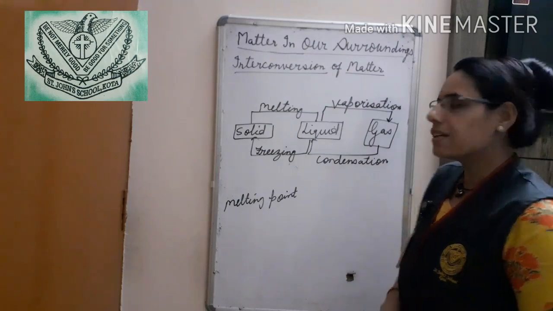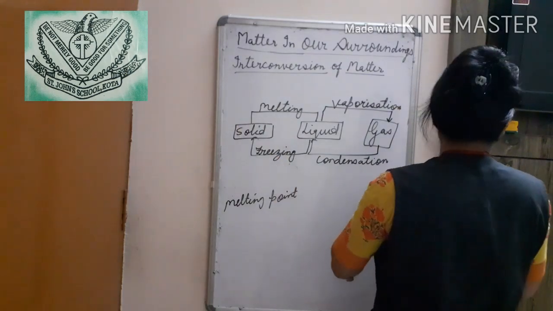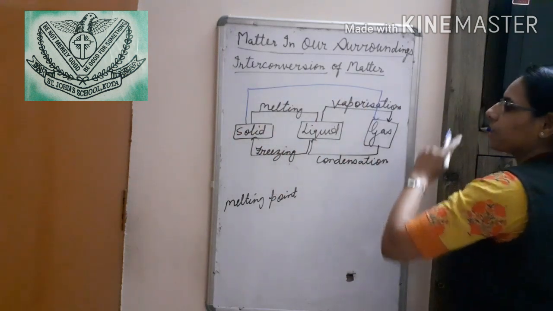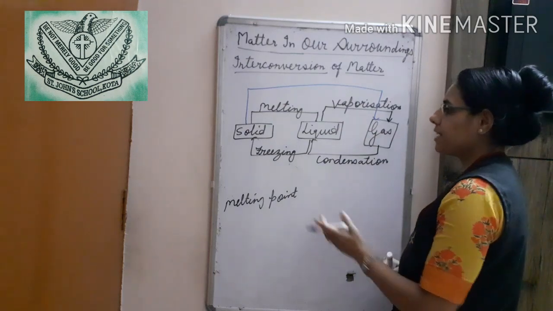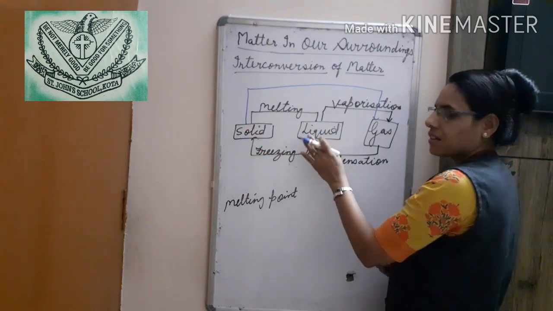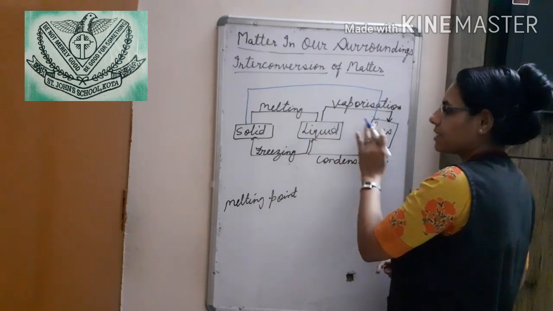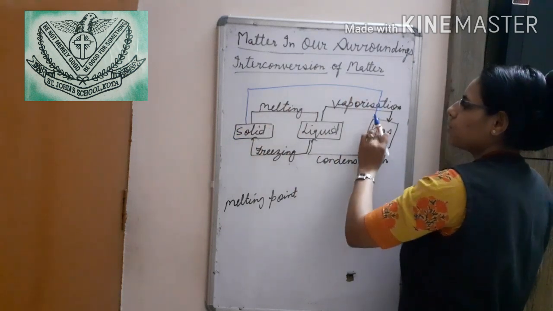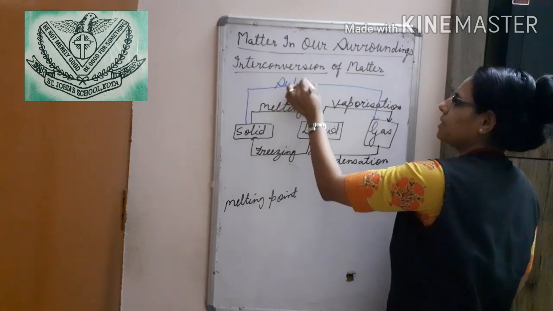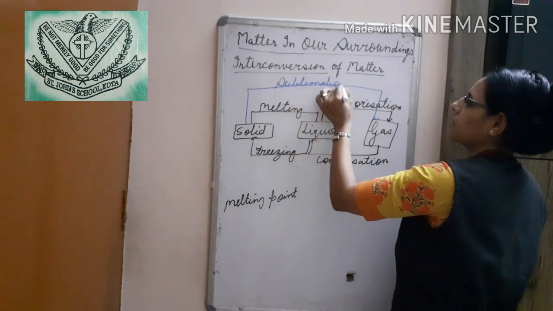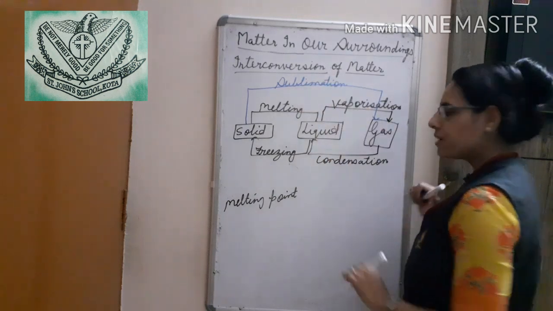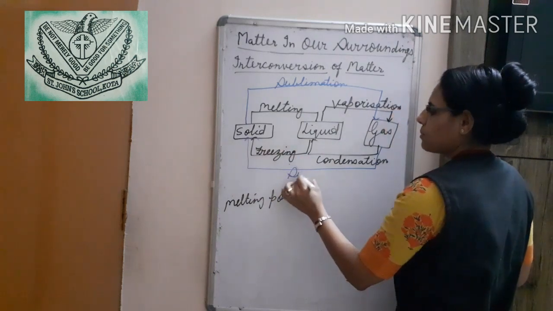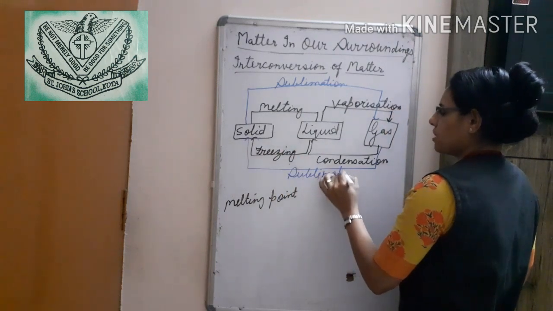There is one more possibility in which the solid state directly changes into the gas state, leaving the intermediate state and directly changing into the gas state. So the process in which solid directly changes into gas is known as sublimation. In the same way, when gas directly changes into solid state, this process is also known as sublimation.